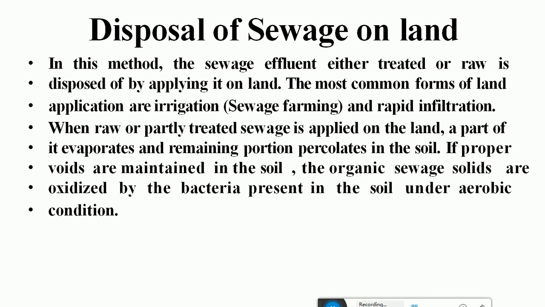Okay, so in this method the sewage is either treated partially, or sometimes the raw sewage is applied directly onto the land. The most common form of land application is sewage irrigation, also called sewage farming. It is defined as when raw or partially treated sewage is applied on the land, a part of it evaporates and the remaining portion percolates into the soil.